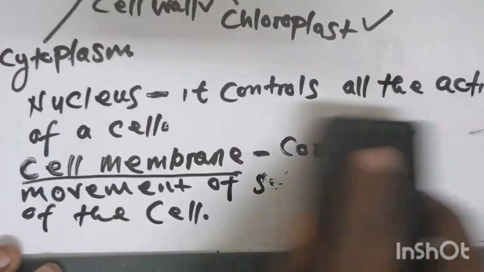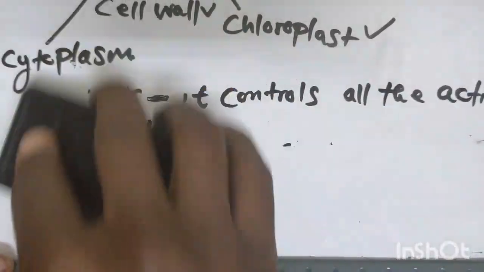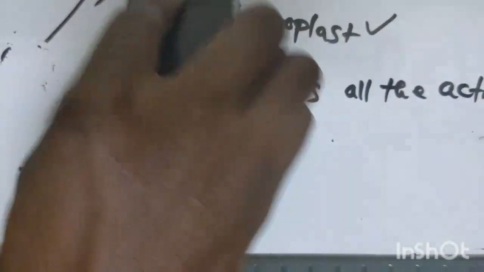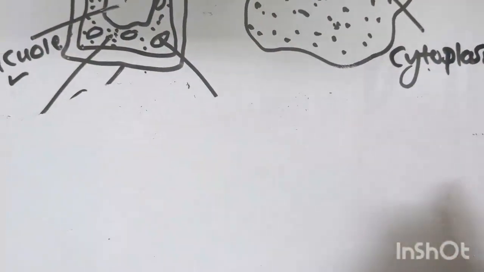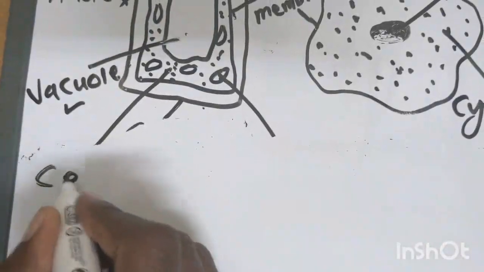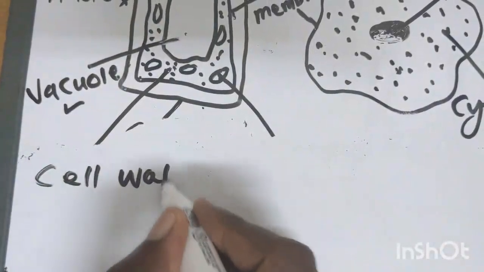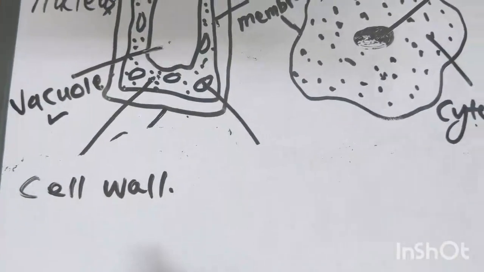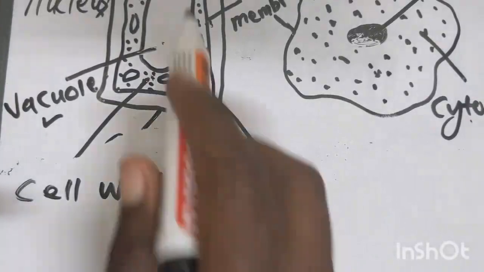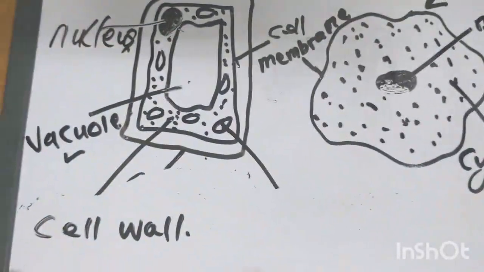So I'm going to explain other parts of the cell. We have the cell wall. The cell wall gives the shape of a cell.